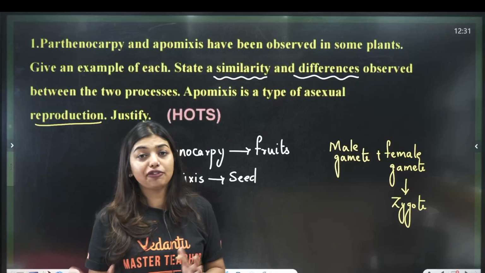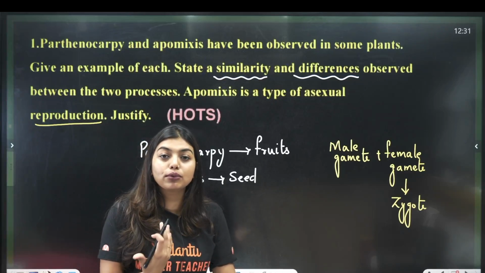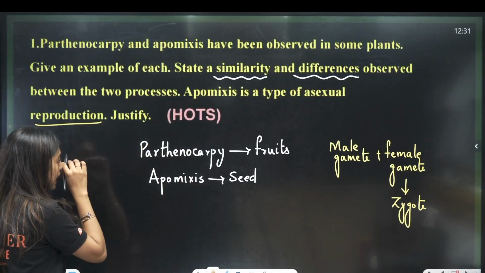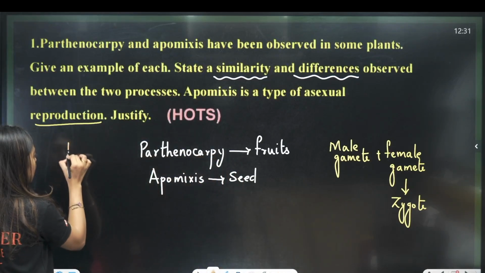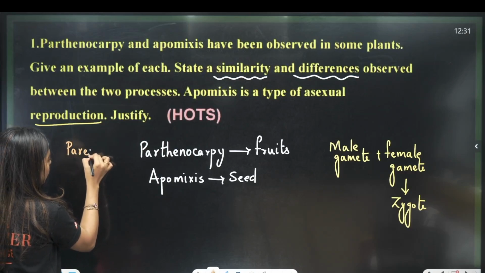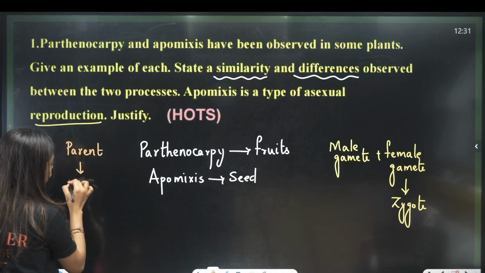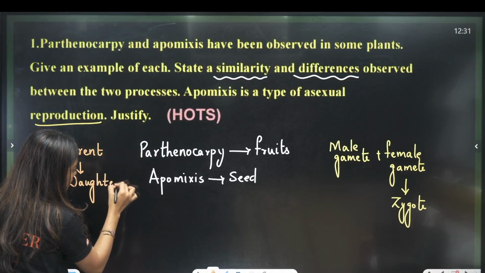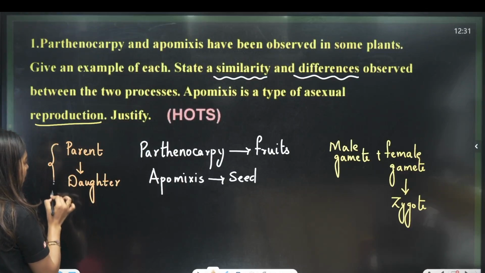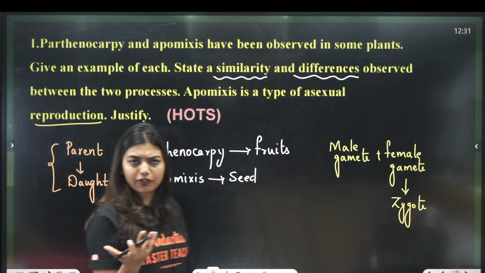Because there is a male and a female involved. If they are going to form clones, or if they are going to form exactly the parent. See, if they are going to form exact parent, students, from the parent, you are taking a Xerox and you are forming the daughter. So this is where your asexual reproduction comes in place. Yes or no? That means we are basically forming exact copies, clones.